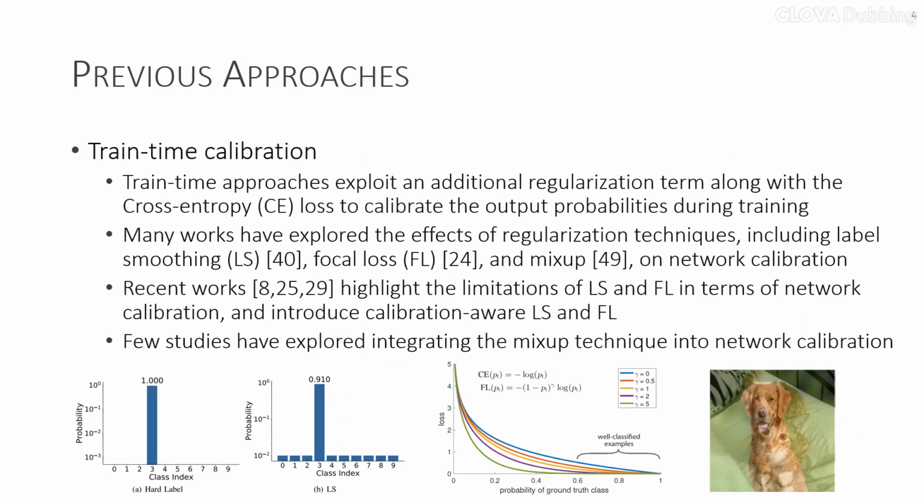This is crucial when deploying these networks in practical real-world applications. To enhance the reliability of DNNs, train time calibration methods add an extra regularization term during training. Several studies have examined the impact of regularization techniques on network calibration, demonstrating their effectiveness. However, recent works have uncovered limitations in label smoothing and focal loss regarding network calibration and proposed calibration-aware versions of them. In contrast, there is relatively limited exploration of integrating the Mixup technique into network calibration.